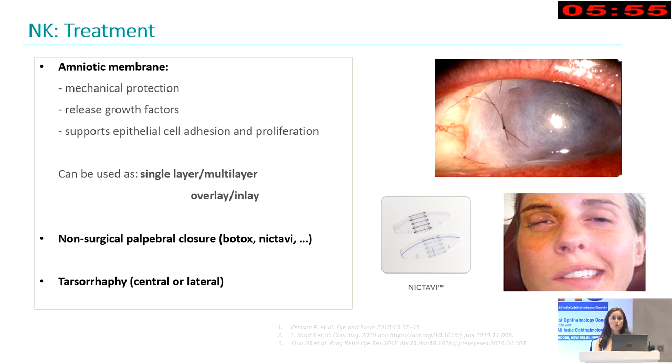And of course, we will try to protect the cornea with non-surgical approaches, such as, for example, Nyctavic, which is a stitch that you can put, and it will prevent the patient from opening the eye, with Botox or with a classic tarsorrhaphy.